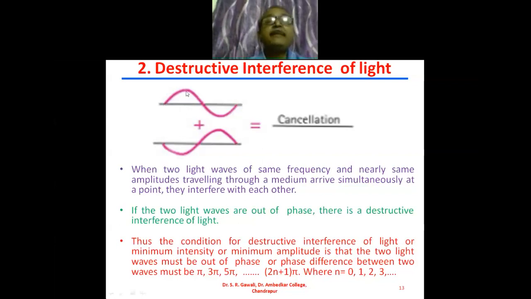The amplitude of both waves will be the same. The frequency of both waves is the same, but the only difference is that this is the wave and exactly opposite to this above wave is the other wave. Then what will happen? The amplitude of the first wave is A and the amplitude of the second wave is minus A. So the resultant of these two waves is 0 or null, they cancel each other.